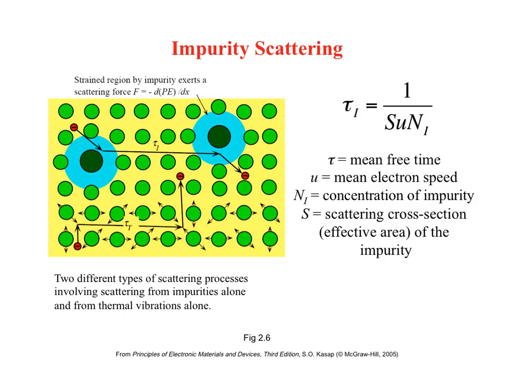Keeping in mind that the scattering cross-section of the impurity has more to do with the strength of its interaction with the charged electron than its physical size. So for now, we will think of it as a fitting constant. Also, notice that for impurity scattering, we have the concentration of impurities, which is a real quantity we can change in a material, unlike the thermal scattering, which we discussed previously, where every atom in the system is vibrating.